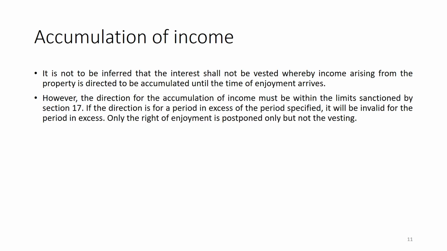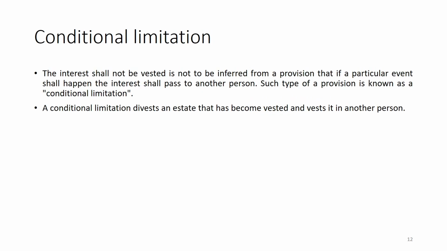So, in that way, it says that it should not be inferred that interest shall not be vested. That means the income which is arising from that property, on that income also there is a vested interest. It should not be treated as though there is no vested interest over that accumulation of income itself. So, accumulation of income also comes under the vested interest.